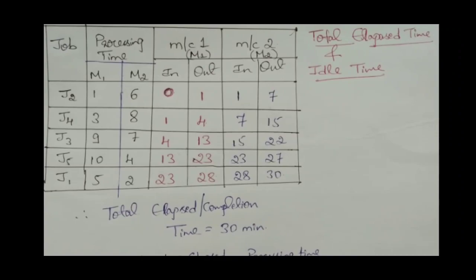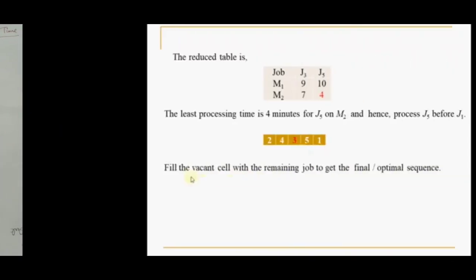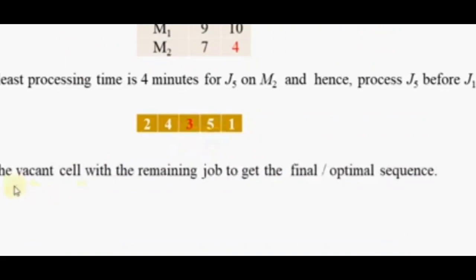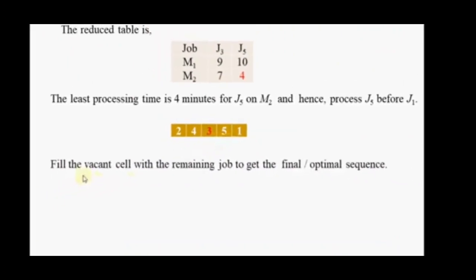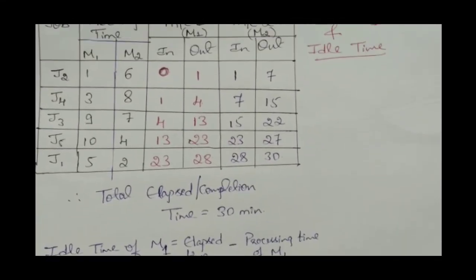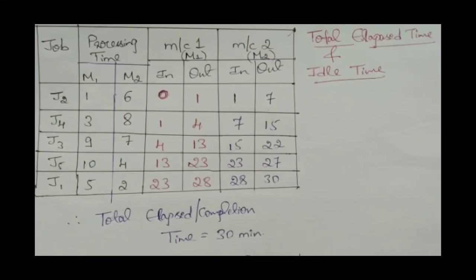Now in the jobs column, there is no need to take the jobs in the order 1 2 3 4 5. We have already found the sequencing, which is 2 4 3 5 1. In this order only we have to do the actual processing of all the jobs. That is why in the first column I have taken the sequencing as 2 meaning J2, 4 meaning J4, simply writing 2, 4 instead of J2, J4. Now the jobs are J2, J4, J3, J5, J1.